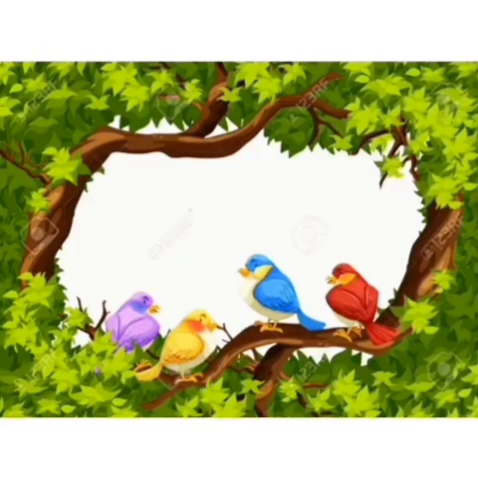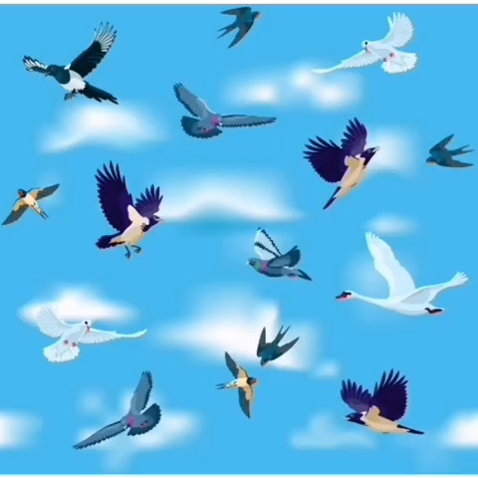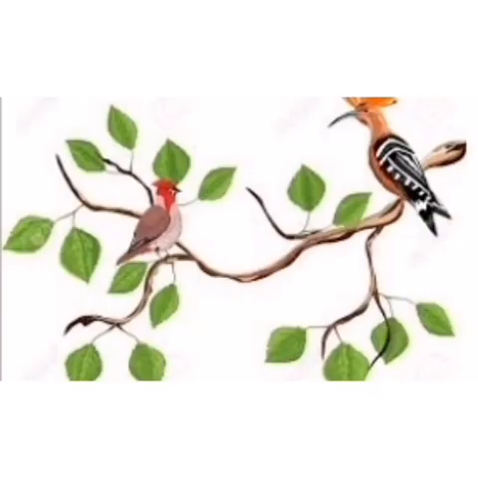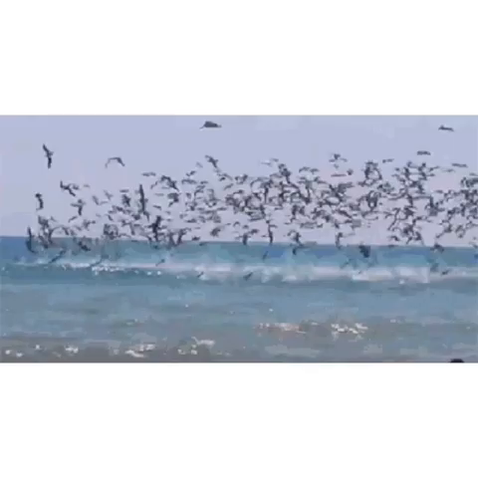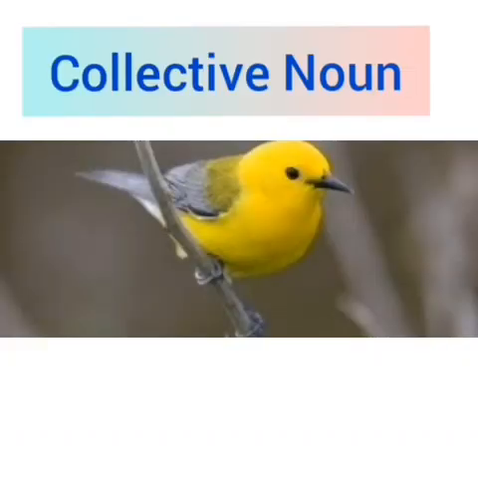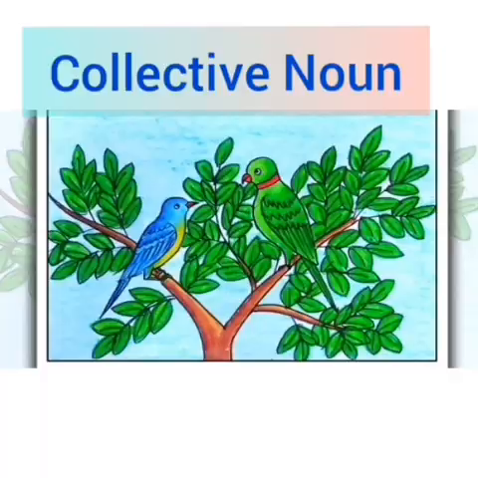But if I have a group of birds sitting on the tree and another group of birds flying in the sky, I cannot call them together a flock of birds because they are doing different things. They are not performing the same action. So, this is a flock of birds sitting on the trees and this is a flock of birds flying in the sky. It is a collective noun.